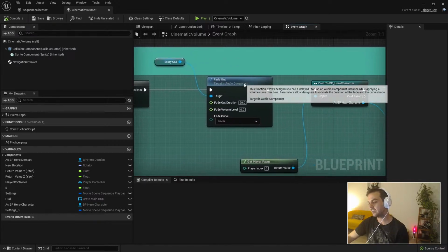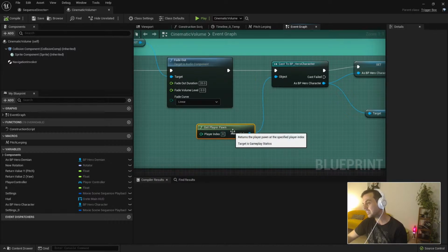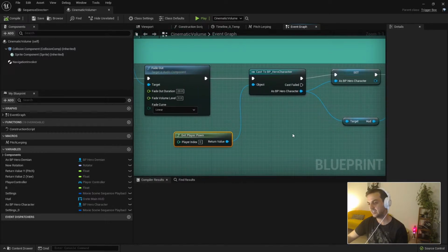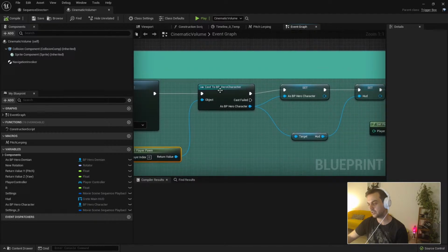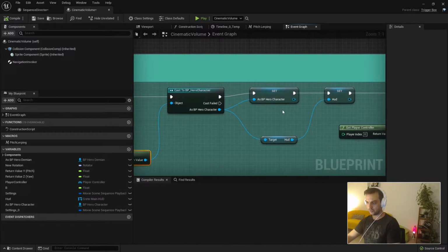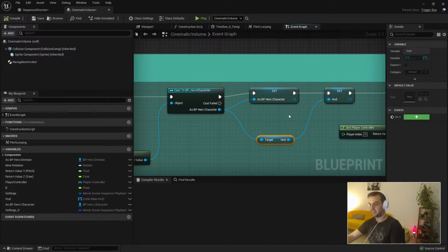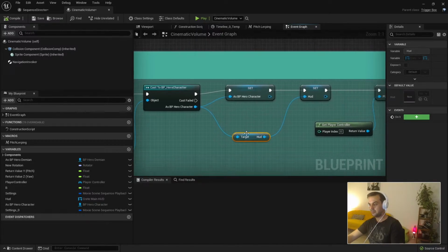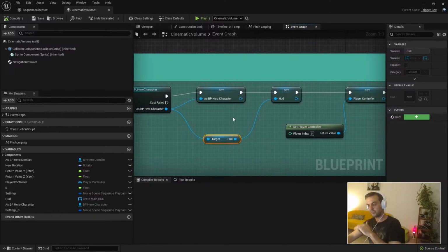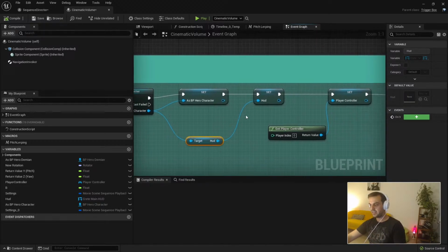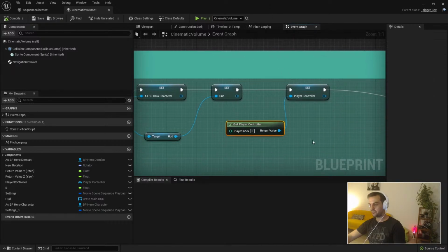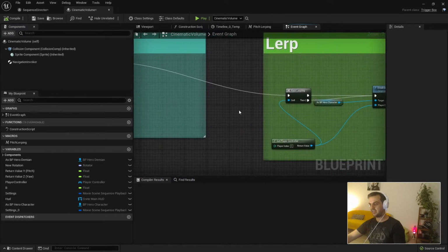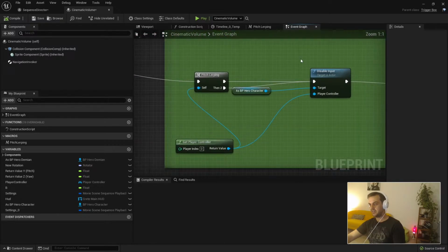So we fade out, and then you have many ways of doing this. I'm going for the quickest and simplest to show the case, just calling the pawn and the hero character, which is the parent class of all the potential characters in the game. So I'm still very agnostic of any situation. It could be Demian, which is the guy, or it could be Chris, which is the girl. We don't know yet. We set the reference also of the hat, because I want a smooth fade out to the cinematic. Then we get the player controller that we are going to use to tell the player, hey, stop moving.